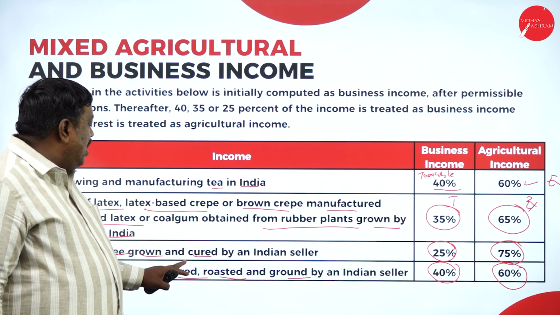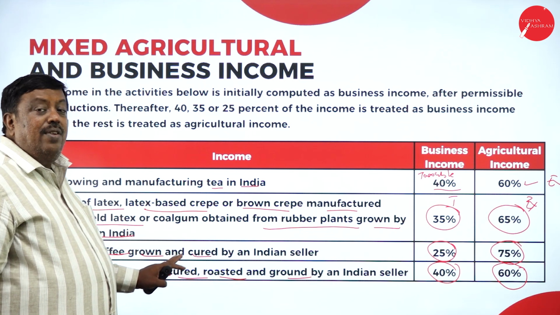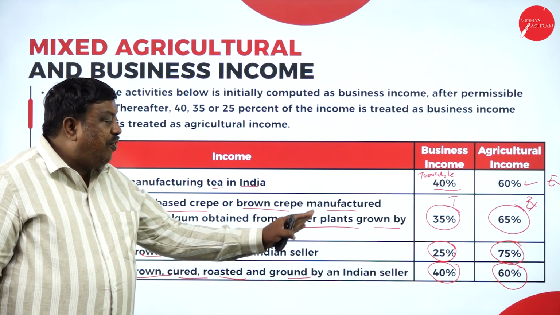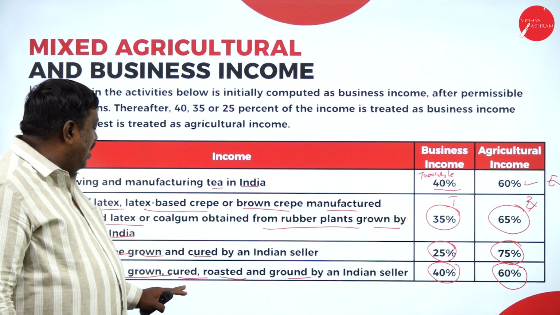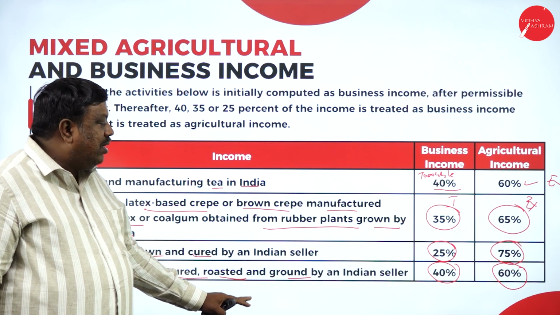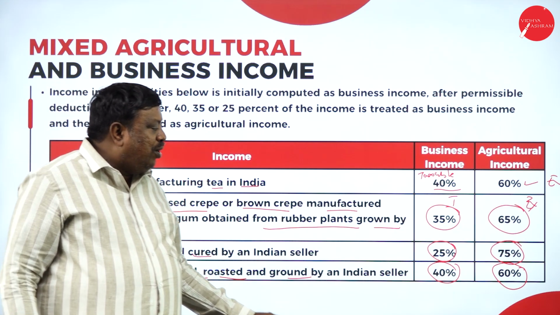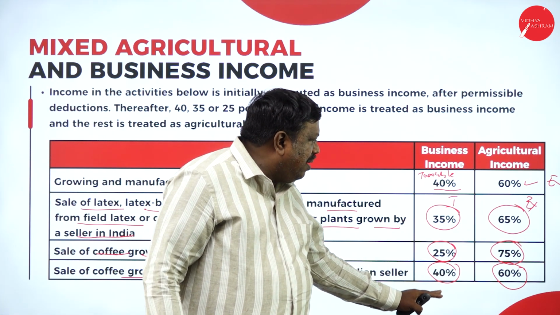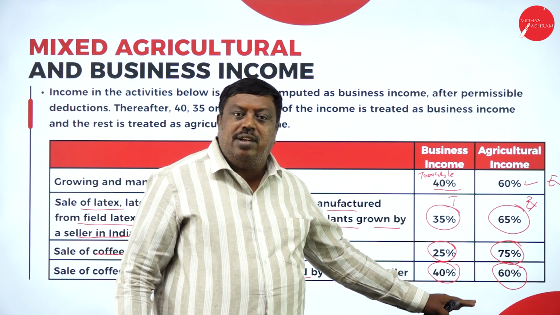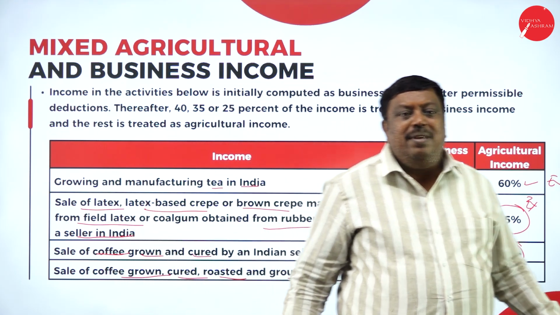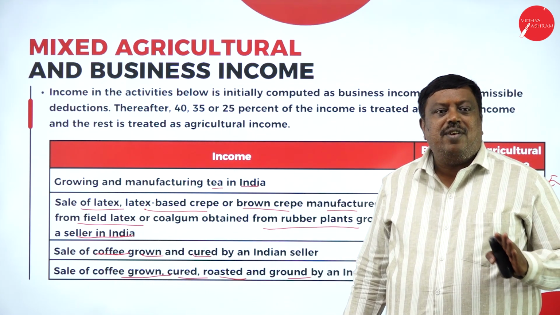If I just cure after growing and sell, it is 25-75. If I roast and grind, meaning modifying the seeds, then automatically it becomes 40% business income and 60% agricultural income. Whatever the agricultural income is, that is exempted from tax.